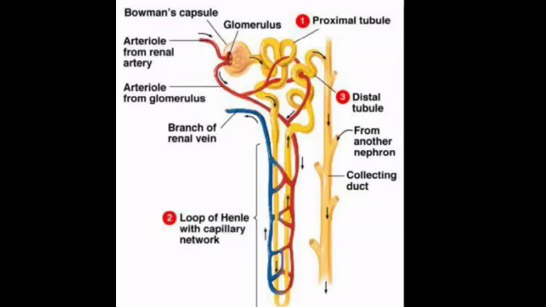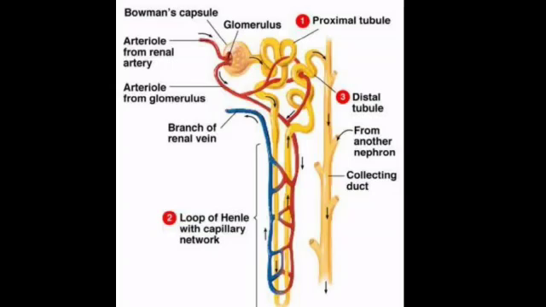This loop of Henle is with a capillary network. You could see a lot of blood capillaries surrounding the loop of Henle. So the loop of Henle is surrounded by capillaries, and the third part is the distal tubule. Distal means away from the glomerulus.